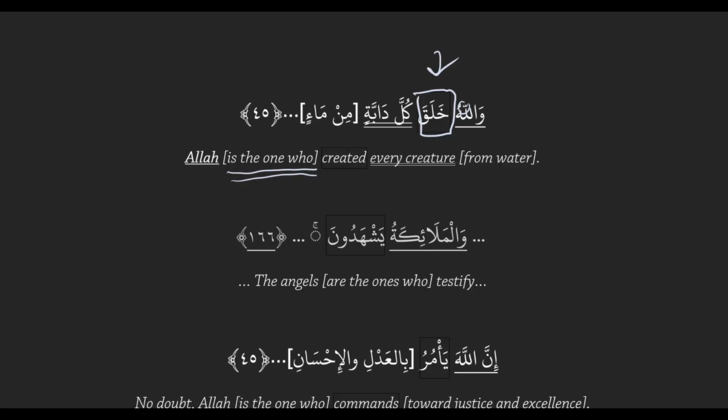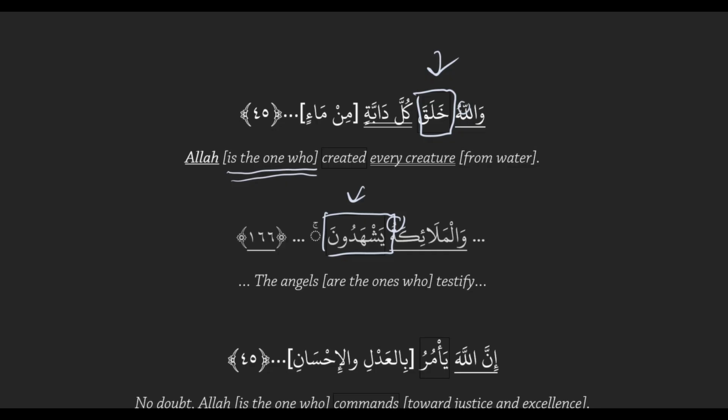وَالْمَلَائِكَةُ يَشْهَدُونَ. What's our action here? يَشْهَدُونَ, Yashhadun, is our action. It's present tense because you have the una ending and ya at the beginning. Good. And before it we see al-malaikatu, which is our doer because it has the doer label. Every action sentence has to have at least an action and a doer.